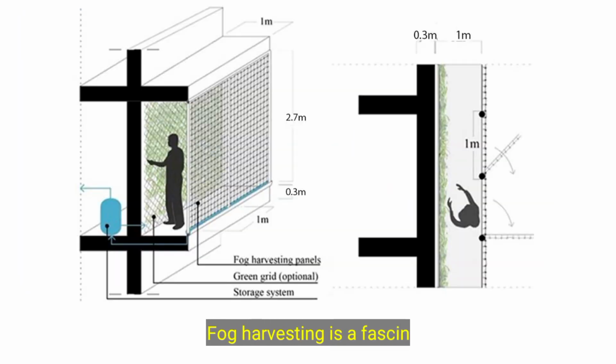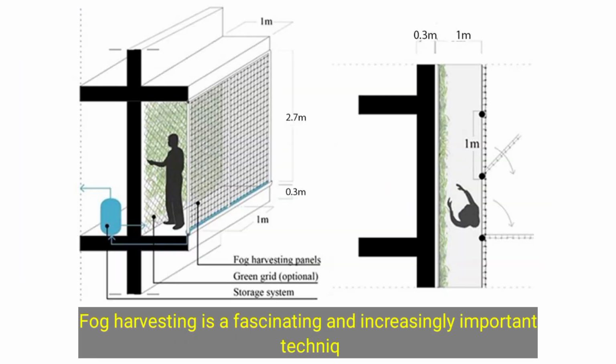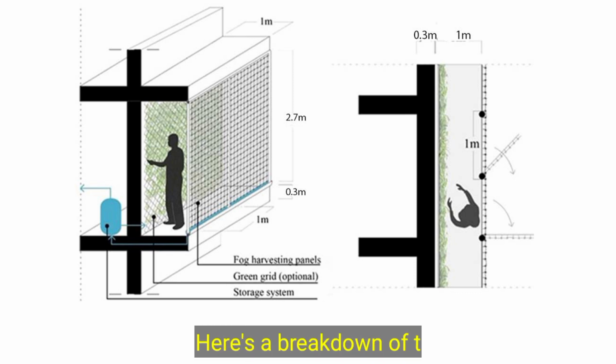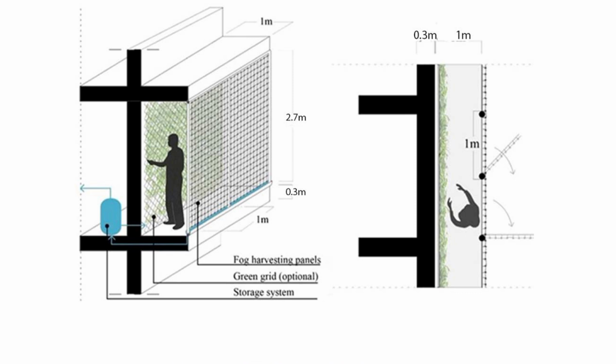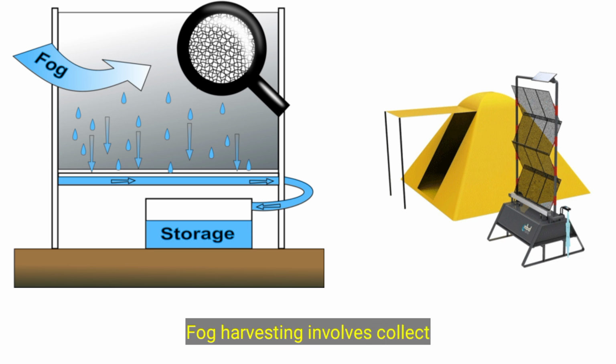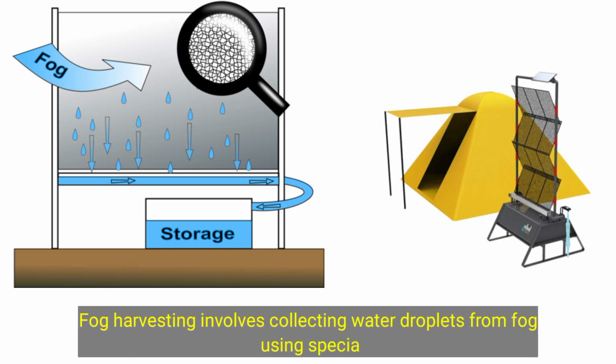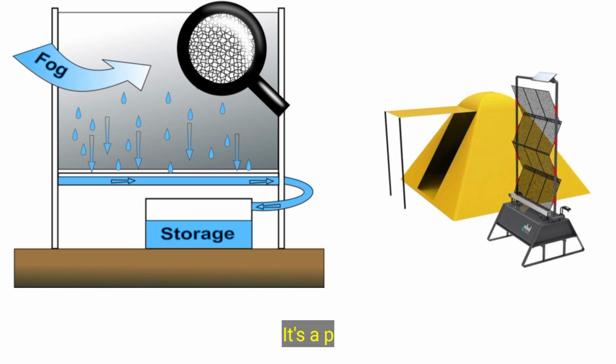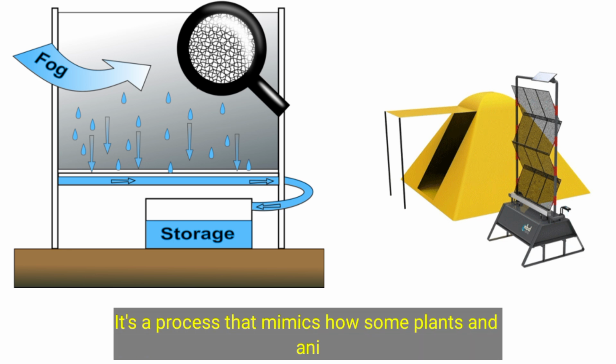Fog harvesting is a fascinating and increasingly important technique for obtaining fresh water in regions where it's scarce. Here's a breakdown of the process. What is fog harvesting? Fog harvesting involves collecting water droplets from fog using specialized nets or other structures. It's a process that mimics how some plants and animals in foggy environments naturally gather moisture.